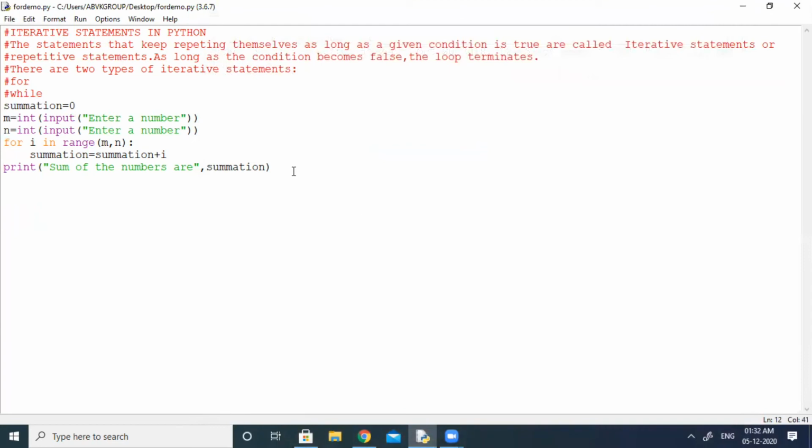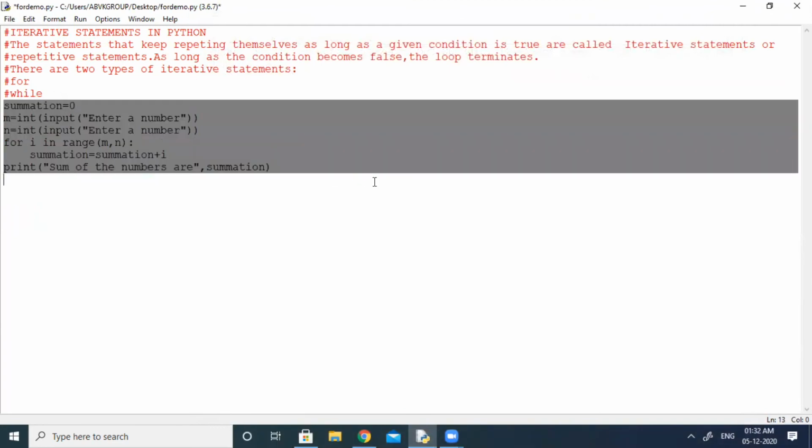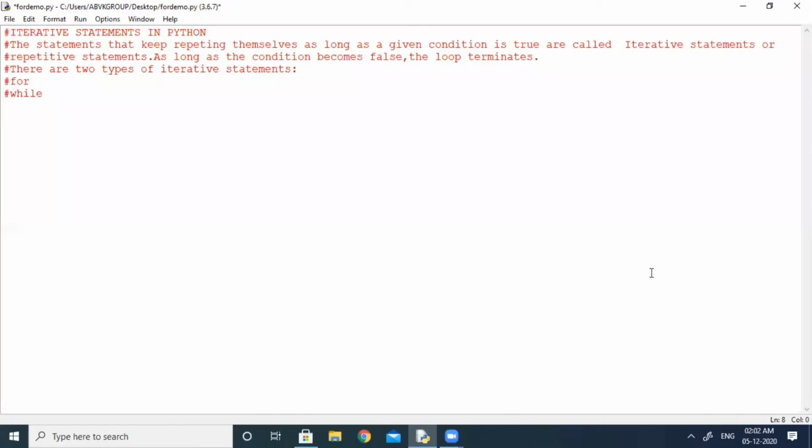Let us start with while loop. For that I am deleting all these things and we are going to while loop now. So let us understand while loop with the help of the following program. Here I have declared I equal to 10, while I less than 20. In this program I want to find out the square of the numbers between 10 to 20.